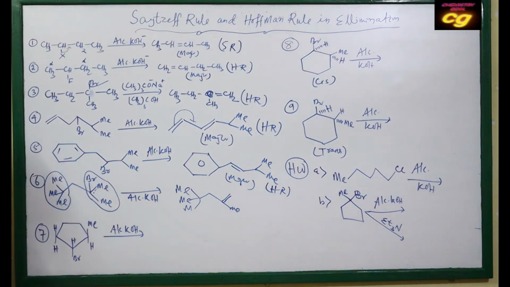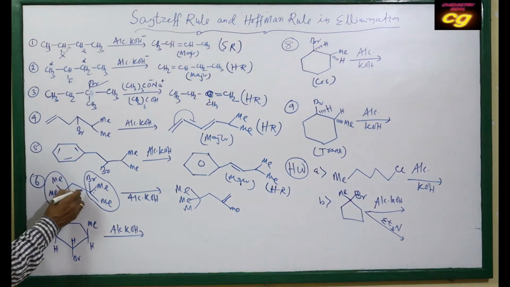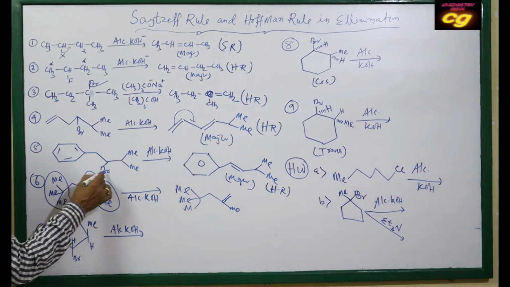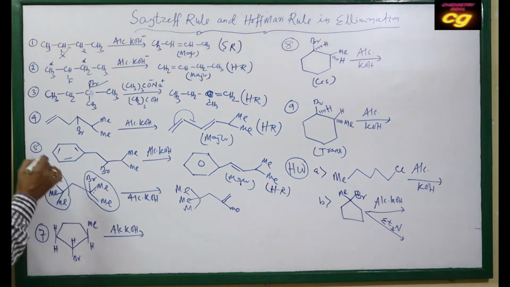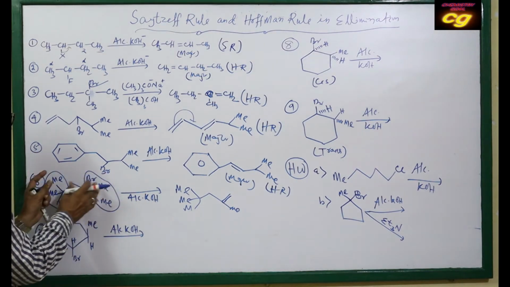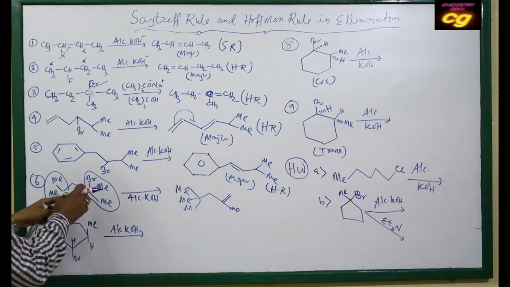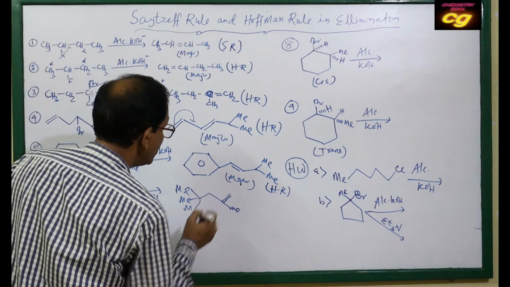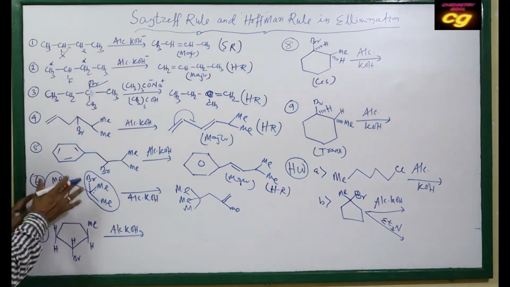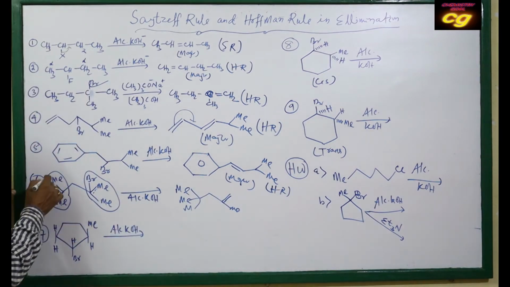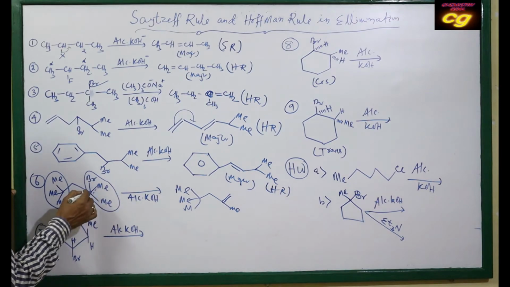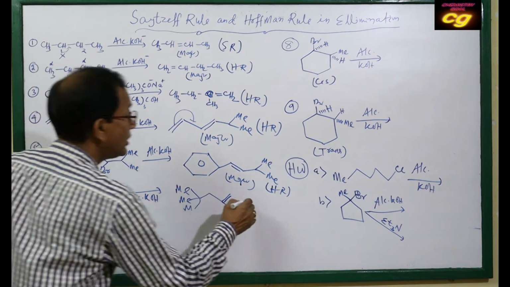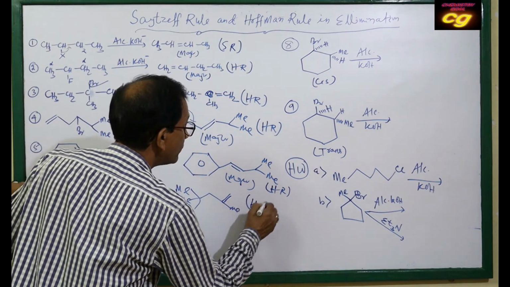The double bond is formed in this position instead of this position, because if this position were formed, both bulky groups would be attached to the double bond, and it would be unstable. So the product will be this one instead of here. You see this is a bulky group and this is also a bulky group. That's why the more stable product is this one as per Hofmann's rule.